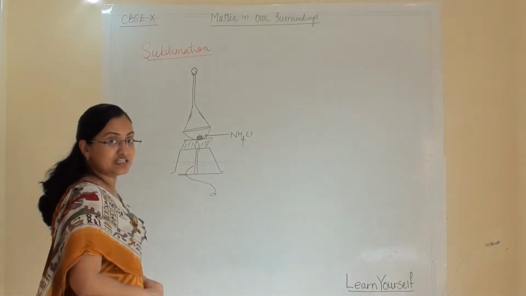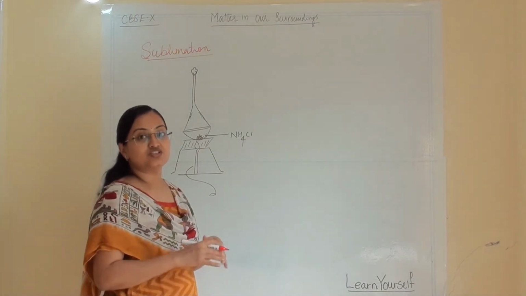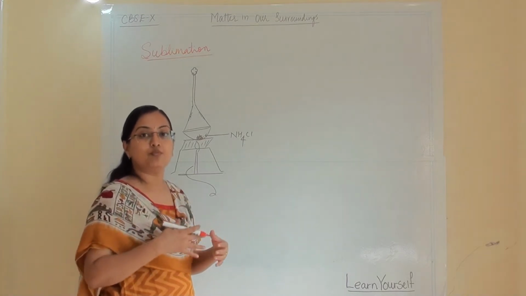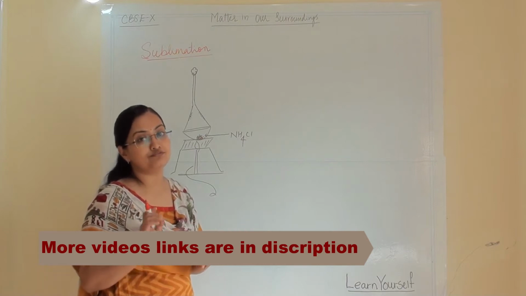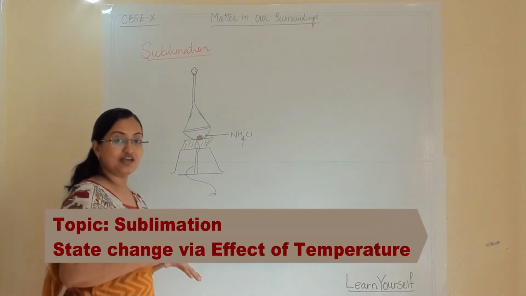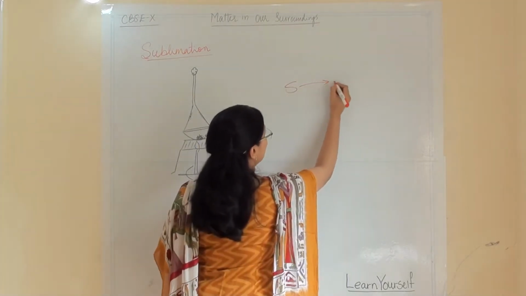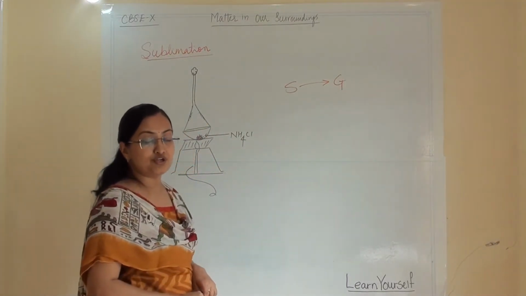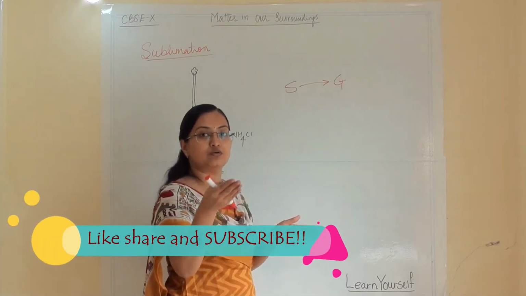Earlier we were discussing that by changing temperature, we can change a state, and we have seen so many terms: melting point, boiling point, latent heat of fusion and latent heat of vaporization. This topic is sublimation, and in this we will see that solid is directly converting into gaseous state. In an earlier video we have seen that solid will convert into liquid, and liquid will convert into gas.